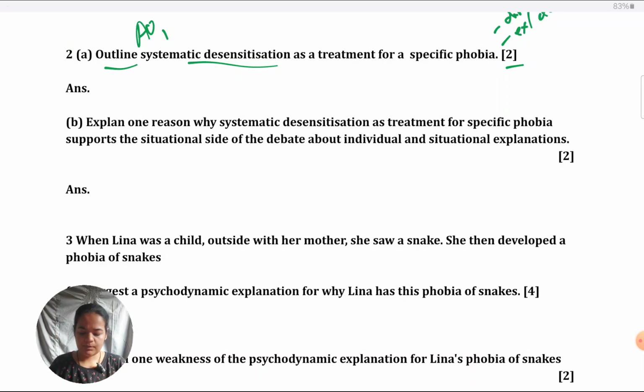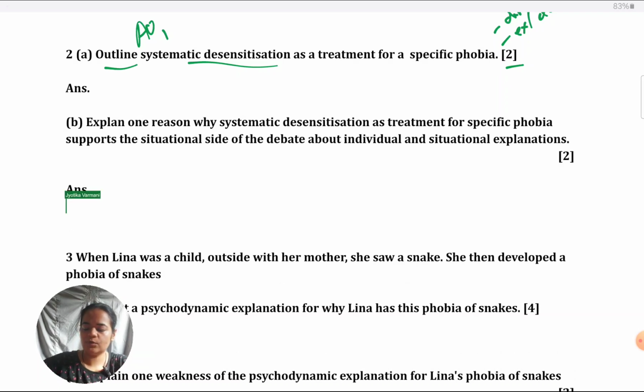Okay, so I'll give you some possibilities. Firstly, when it comes to definition, what I mean by good terminology is either mention reciprocal inhibition, that imaginal desensitization is a treatment based on reciprocal inhibition, that relaxation and anxiety tend to cancel out each other and they can't exist at the same time. So that way you could define it.